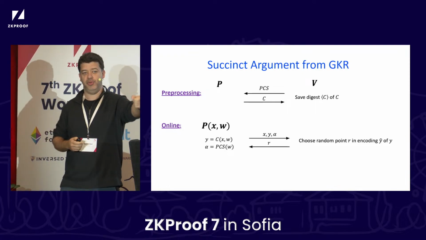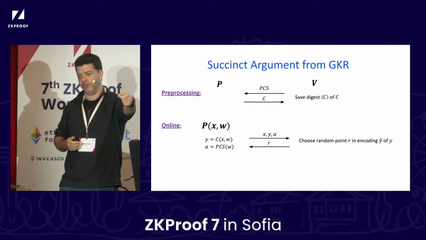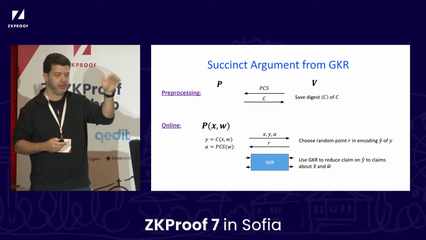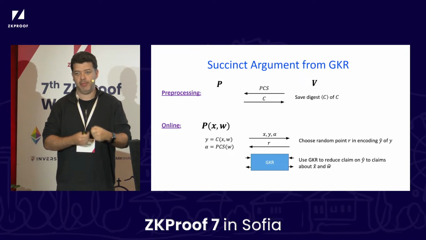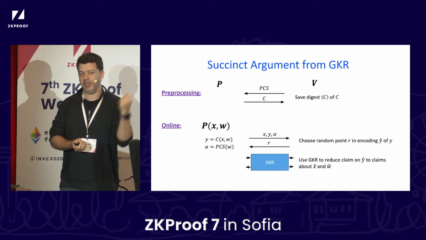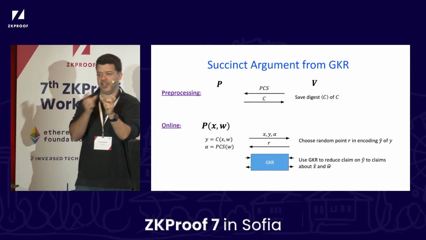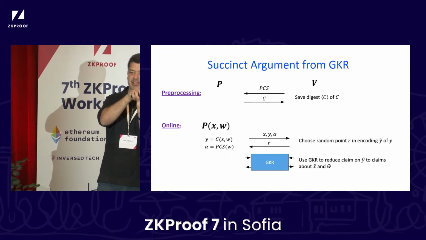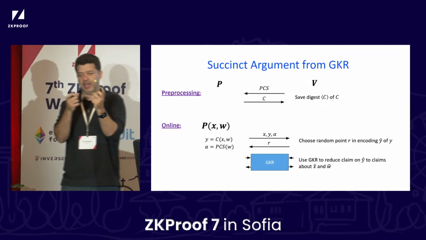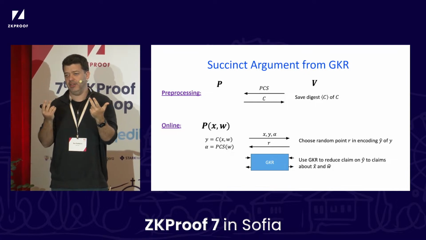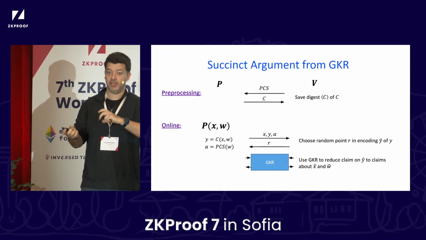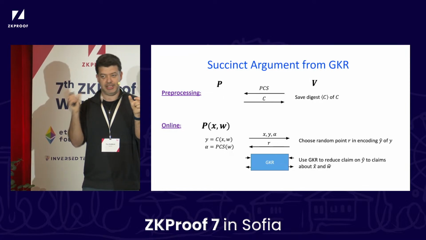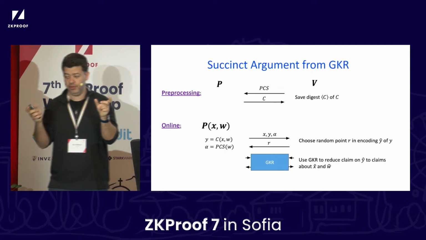So we tell the prover, here is the random point r that we chose. And now we start these interactive reduction steps, one at a time, until eventually we get a claim about the encoding of the input. Now, in our case, the input is a concatenation of the actual input x and the witness w. And we have a claim about its encoding. Turns out that it's not hard to decompose this claim into a separate claim about x and a separate claim about w. So that's what we'll do.